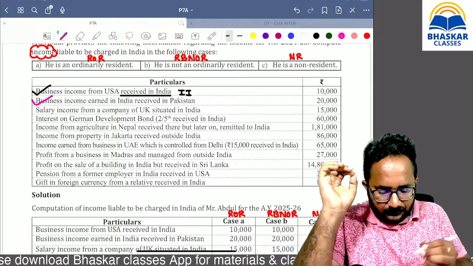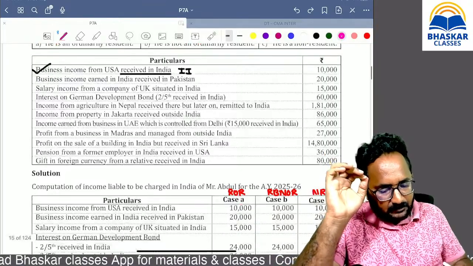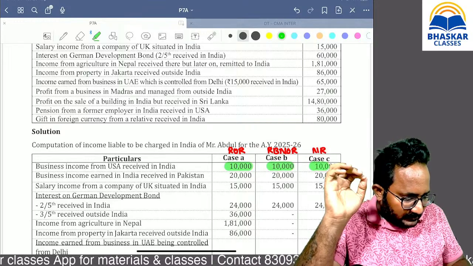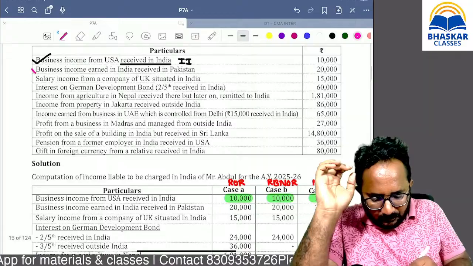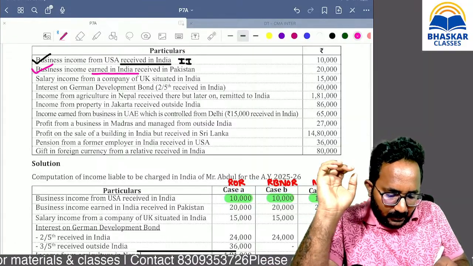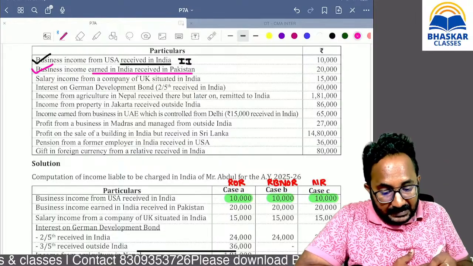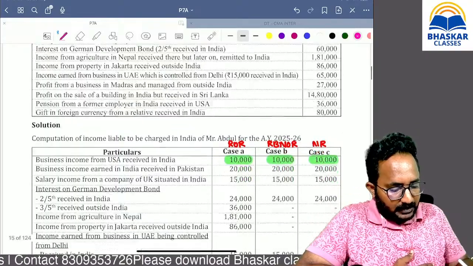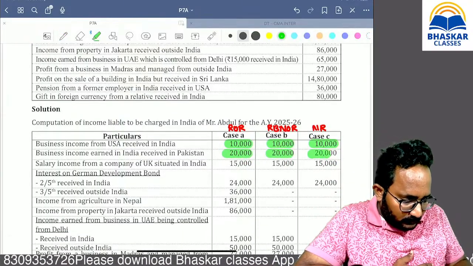Business income earned in India. Sorry, it is an Indian income. What is the tax treatment? Indian income is taxable in the hands of all. Now, second one: business income earned in India, received in Pakistan. Earned in India, that's why Indian income. It is also taxable in the hands of all.